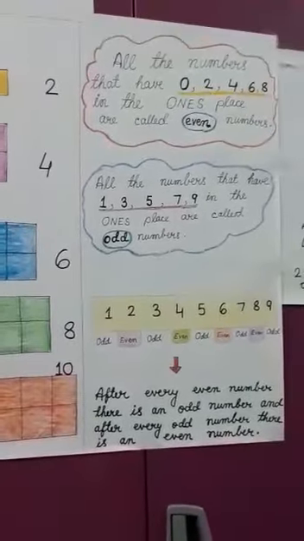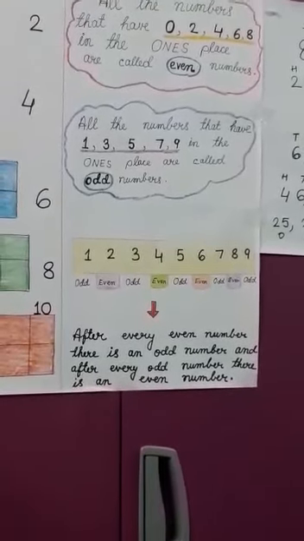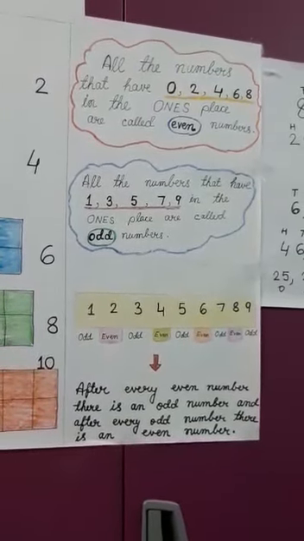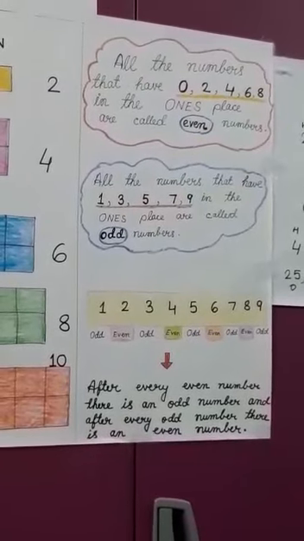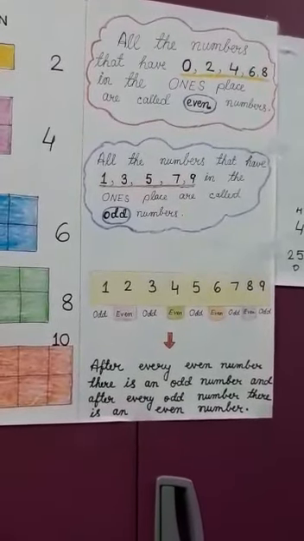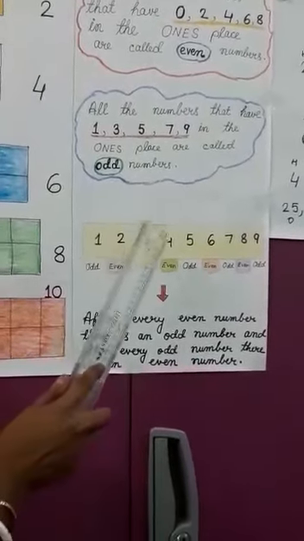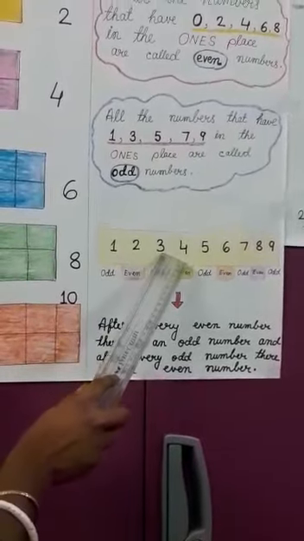And one more thing you have to remember, that even numbers can be equally divided into 2 parts, but odd numbers cannot be divided into 2 equal parts. Another thing, that after every odd number there is an even number, and after every even number there is an odd number.